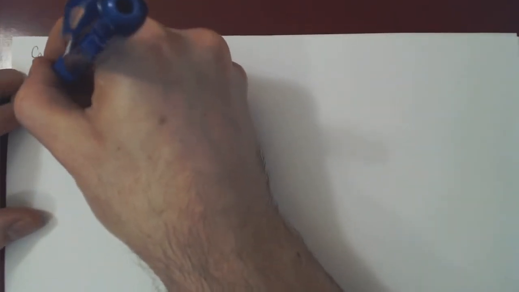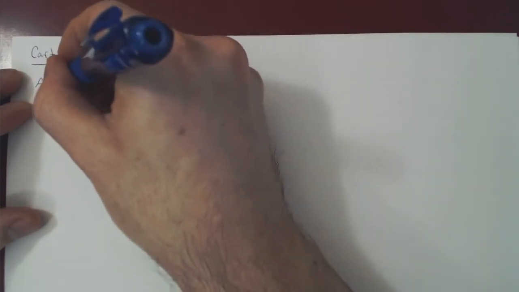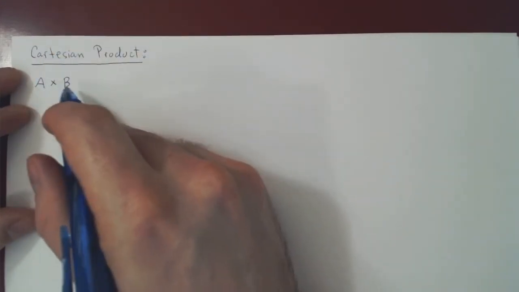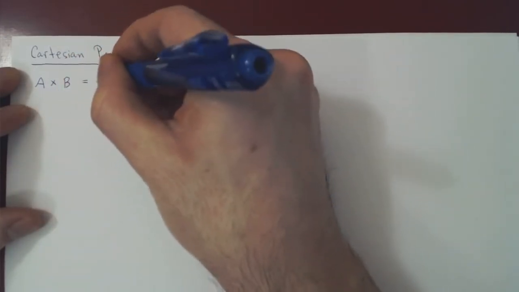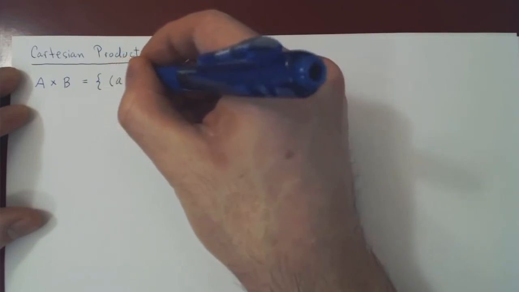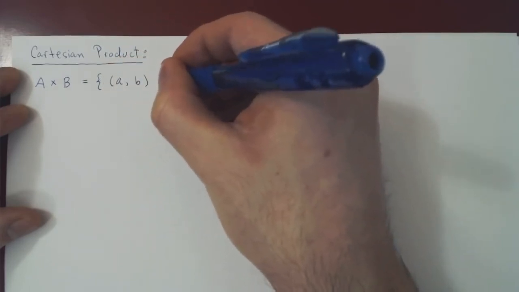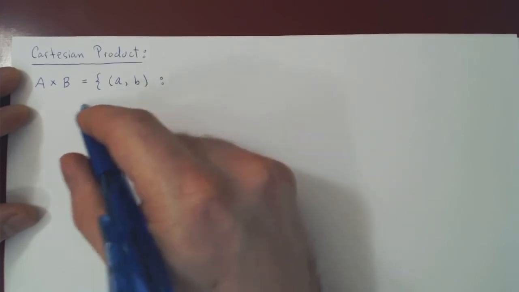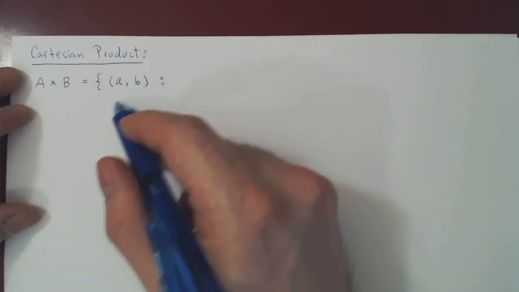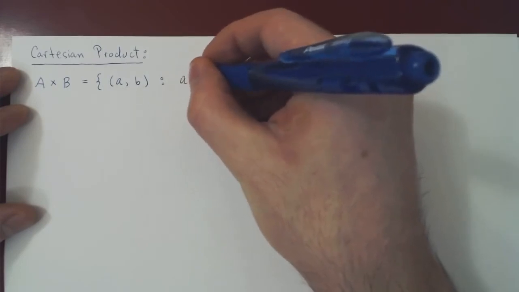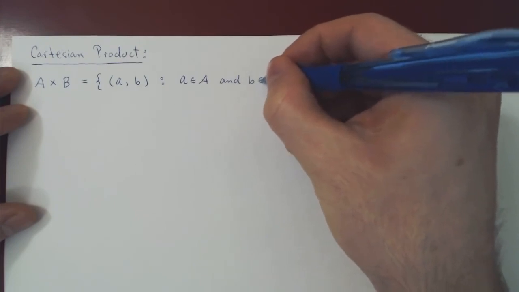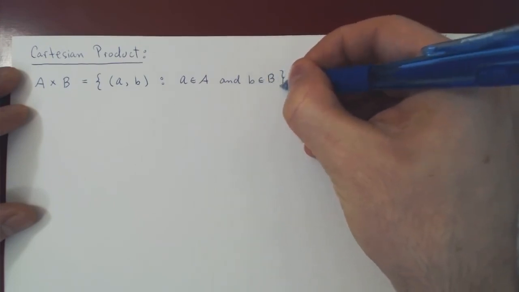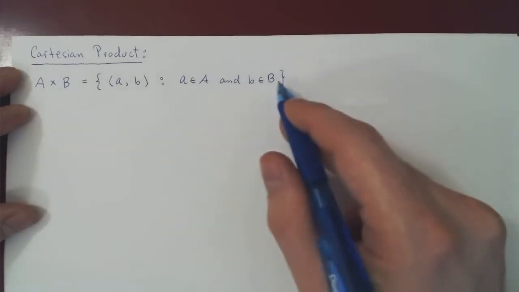Let's start with just two sets. You can do A, and we use a little x, times B. And this is the Cartesian product of A and B, so A times B. It is the set of tuples. So here we have first element a, second element b, where obviously the first element must be a member of A, the second element must be a member of B. And that is the Cartesian product between A and B.